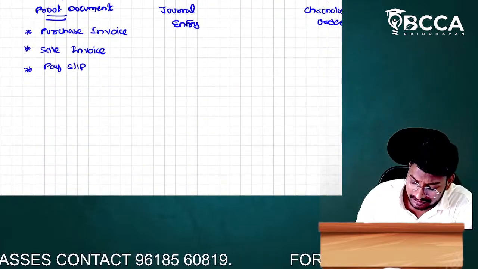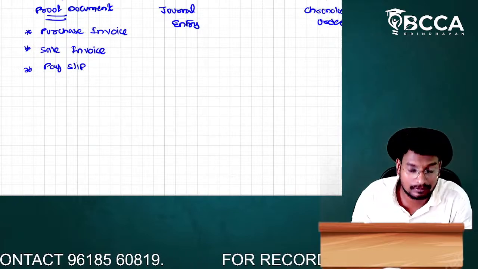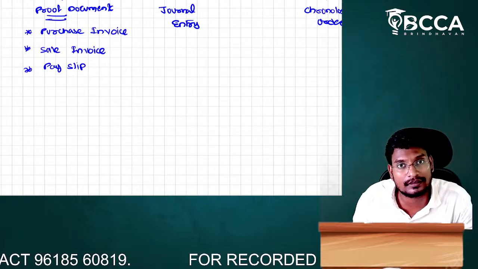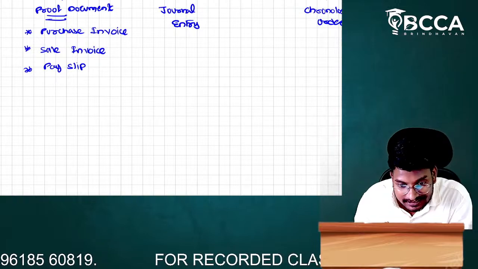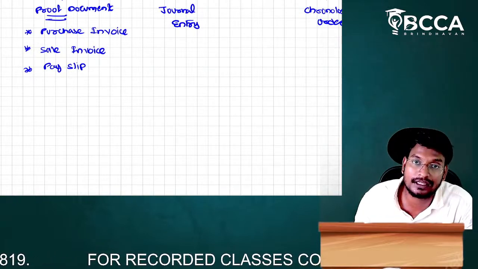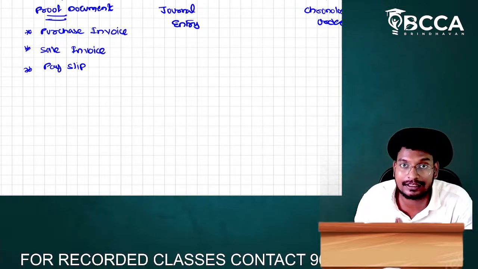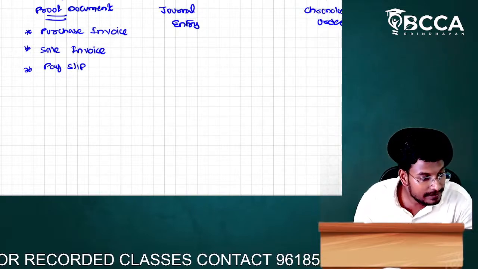On the basis of recording, can we identify the profit or loss? No. On the basis of just recording the transactions and events, we will not decide the profit and loss. Why? We are just entering the transactions and events. That's all.